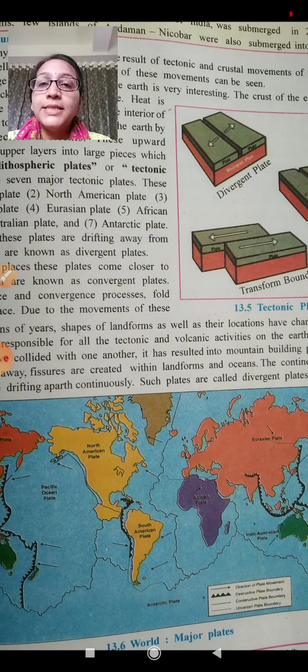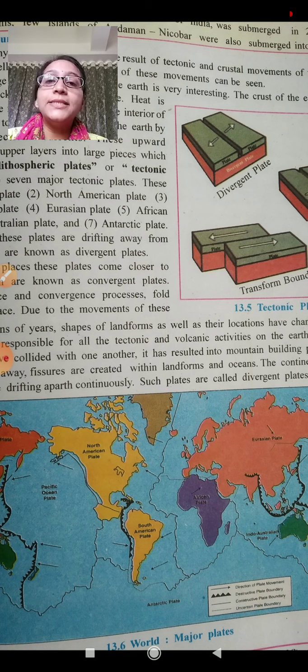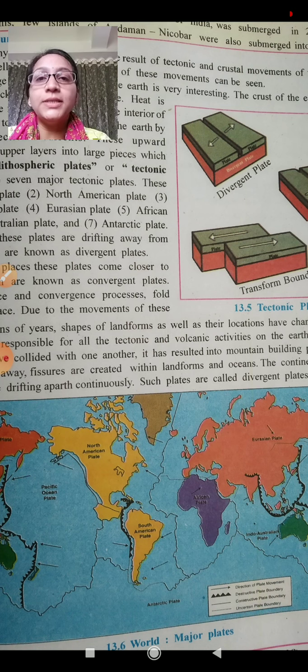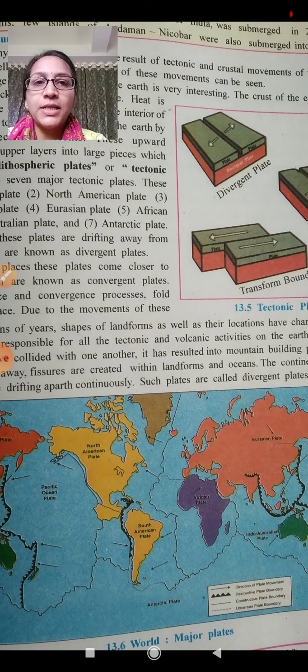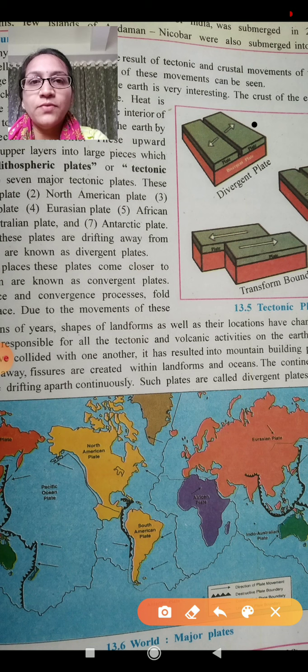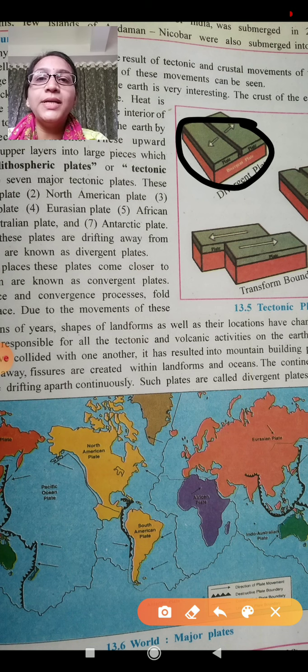It is said that at some places these plates are drifting away from each other. They are known as divergent plates. Here it is given, divergent plates are the plates which are drifting away from one another.